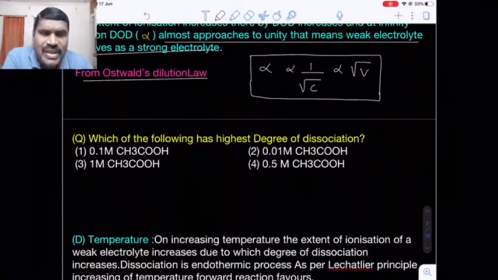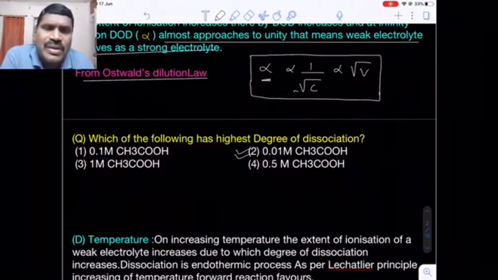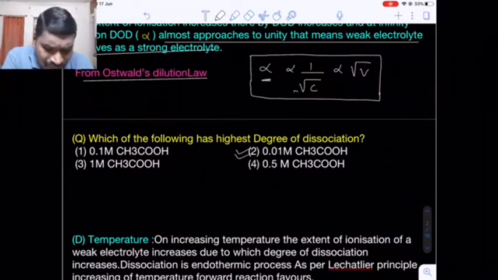Now what do we have to observe? We have to see the molarity, or molar concentration, because the alpha value is inversely proportional to the square root of concentration, so we want the concentration value to be very low. That is option number 2, the 0.01 molar acetic acid. Out of these four options, the second option has the most dilute solution, which means the degree of dissociation will be very high. Are you getting my point?